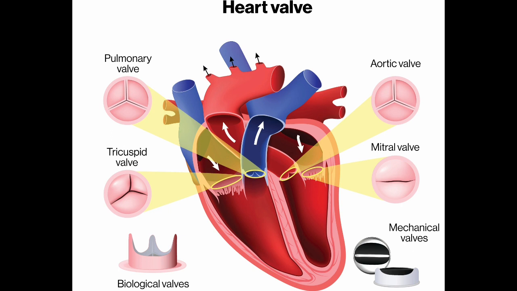Fourth one is the last one, the pulmonary semilunar valves. These are located at the opening of the right ventricle into the pulmonary artery, and they are 3 in number.